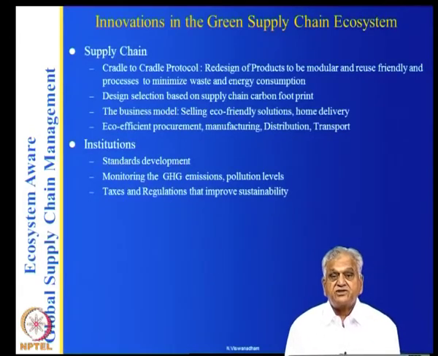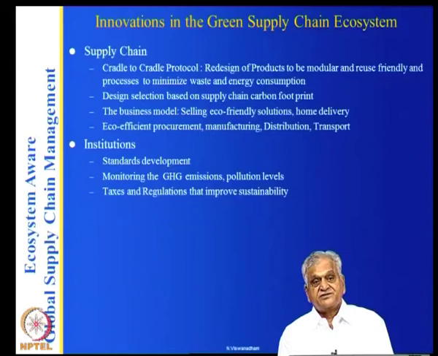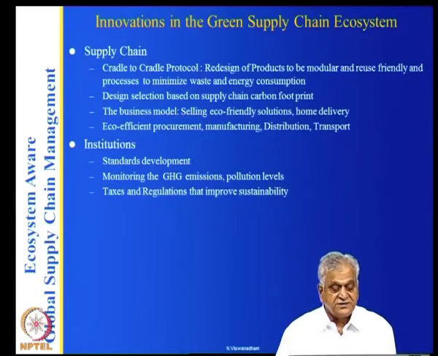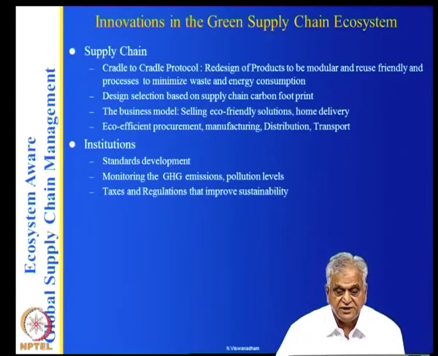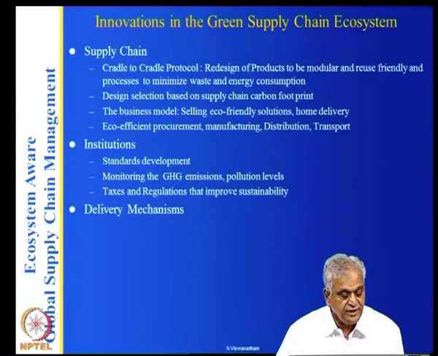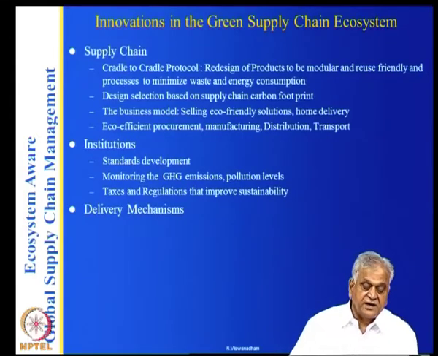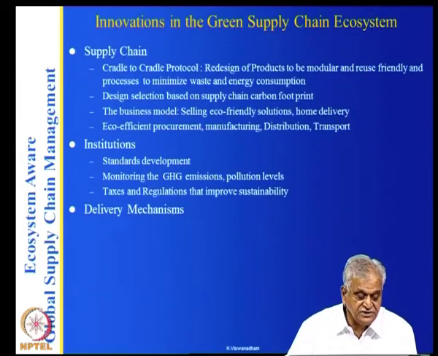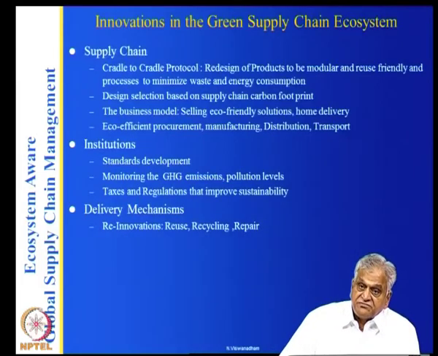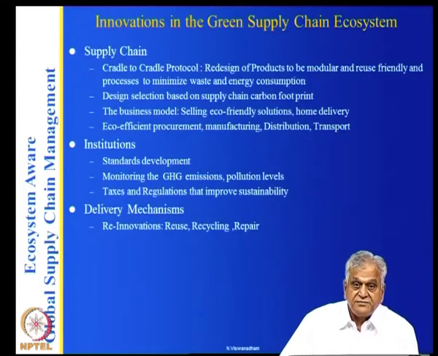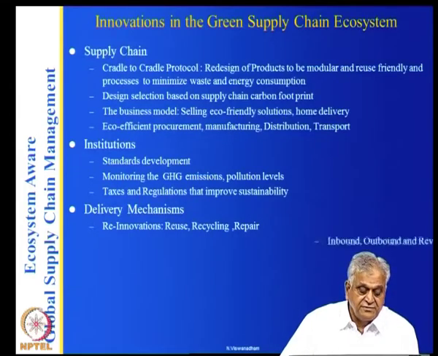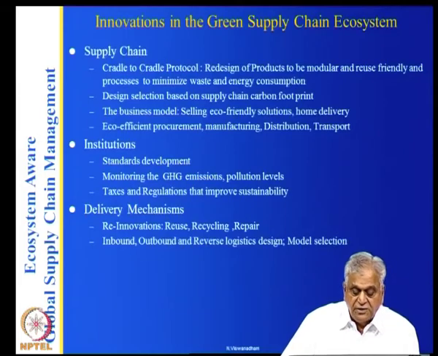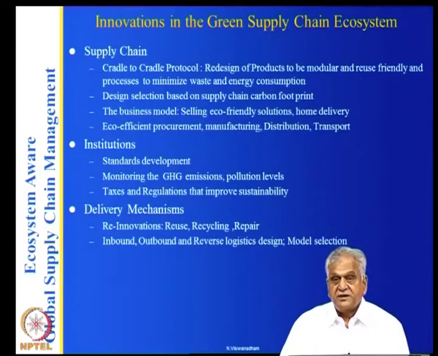You have to put pressure on both industry and citizenship so that the taxes and regulations improve sustainability. And what about the innovations in delivery mechanisms? Re-innovations: reuse, recycling, and repair. Inbound, outbound, and reverse logistics design and mode selection.